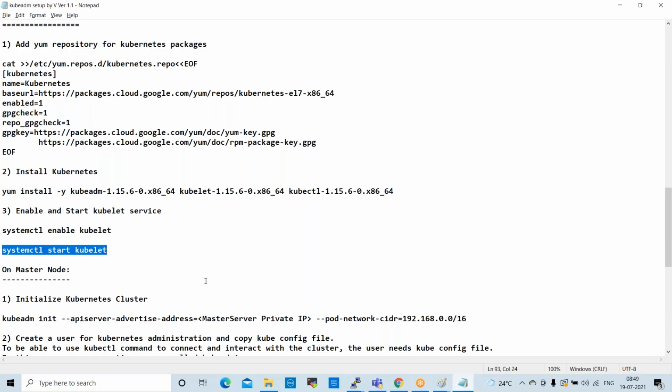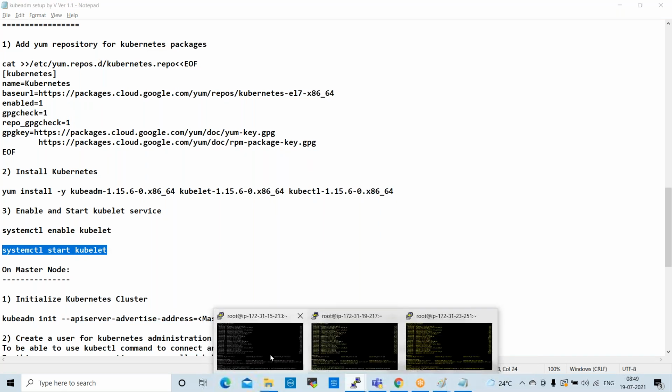So the next command is to start the kubelet service.